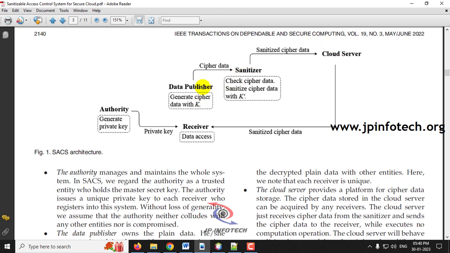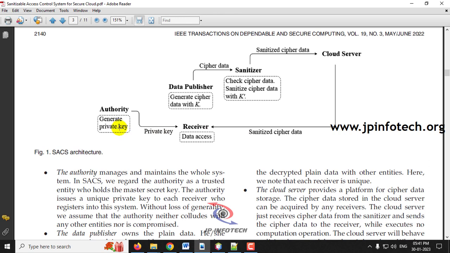Now the data is not stored in the cloud server by the data publisher, it is transferred to the Sanitizer, and the Sanitizer applies another data protection, and only that sanitized cipher data is stored in the cloud server. So the receiver receives only the sanitized cipher data.